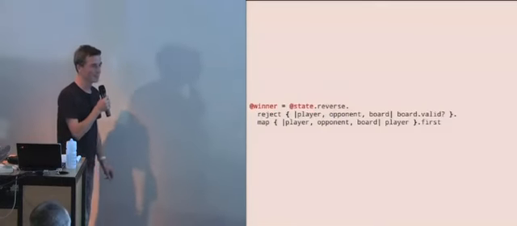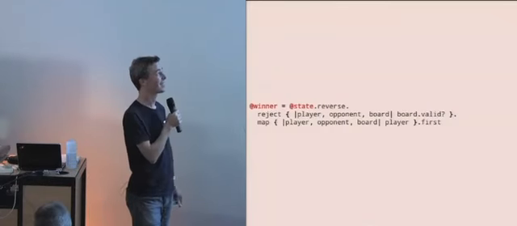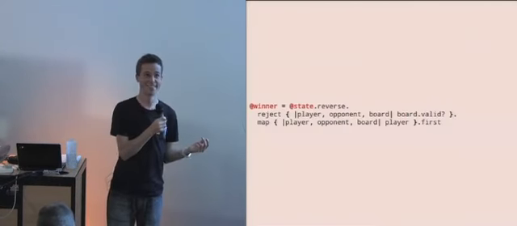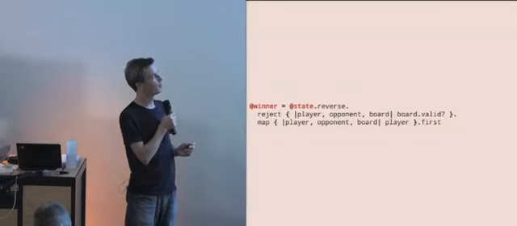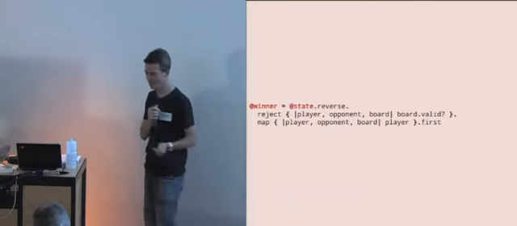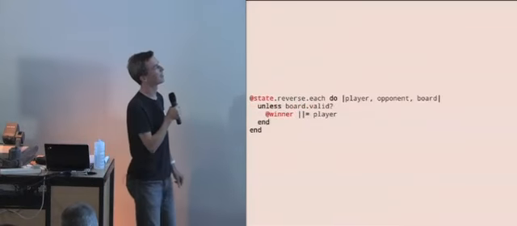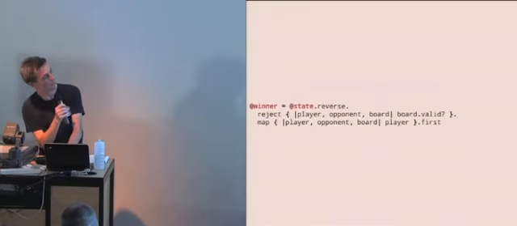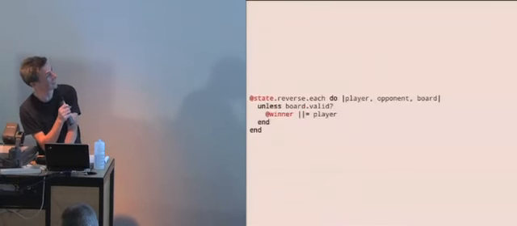Now, let's go too far. This is something that I wrote. It made sense to me when I wrote it. Then I came back to it about 2 days later, and it didn't make any sense at all. Does that make sense to anyone? So I had a state which had an array of player, the opponent, and the board, and there was one of those for each player. It turned out that what I actually wanted was something like that, and that was actually the better course. So I reversed from this code that I initially wrote. I came back to it a few days later, asked myself what I was doing, hit myself around the head and wrote that. And then I could actually reason about it better. So it's not always the case that functional stuff will make your code clearer. You have to be really careful.